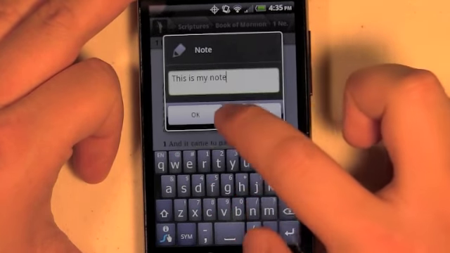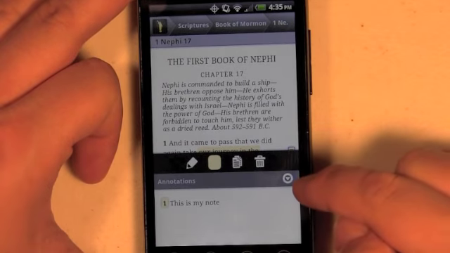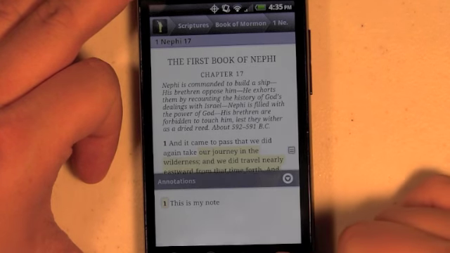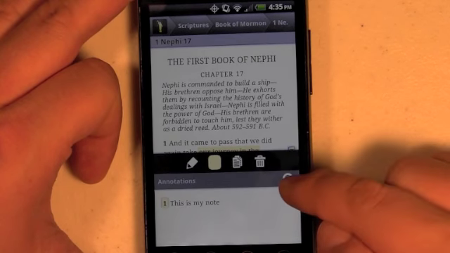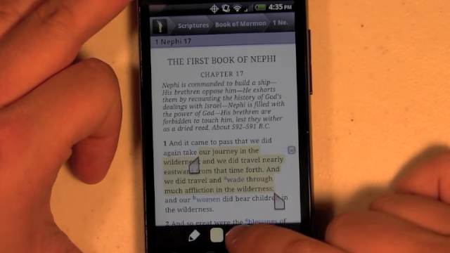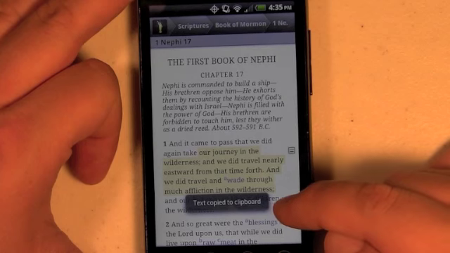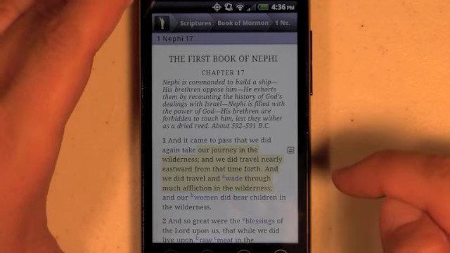And then the notes will show up down in the annotation pane. I can close those with the back button or just by collapsing them. I can tap there to show those notes again. I can collapse that. I can copy this to the clipboard. You'll see there's a message that shows up indicating it's been copied.